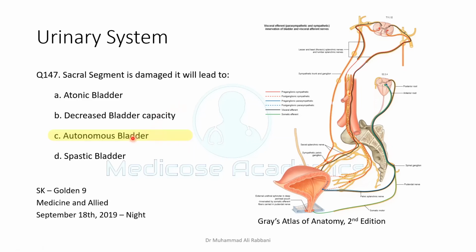This one was given in the original key of the exam, but I would like to say that, in my opinion, atonic bladder will be the correct answer. You can always check the book, and if you think there is a problem, you can always counter-argue, or we can discuss that in detail in the comment section if you need.